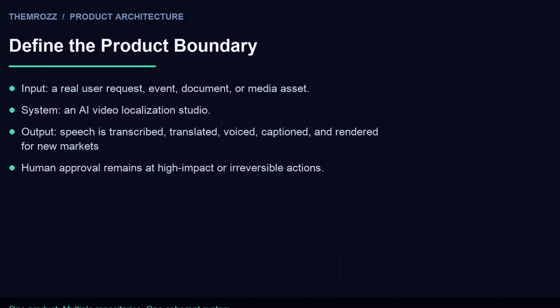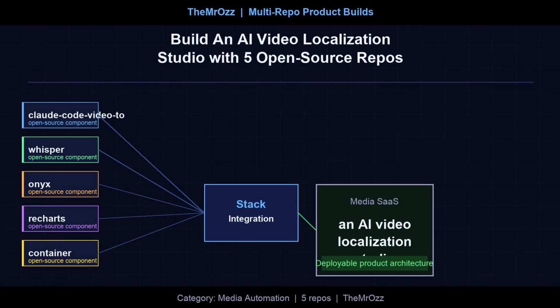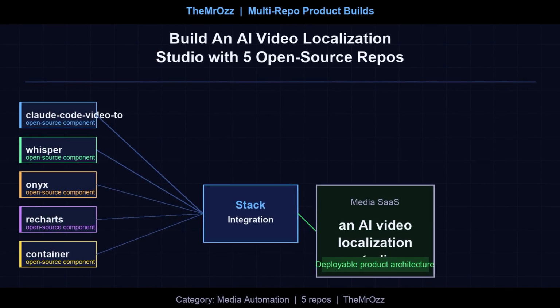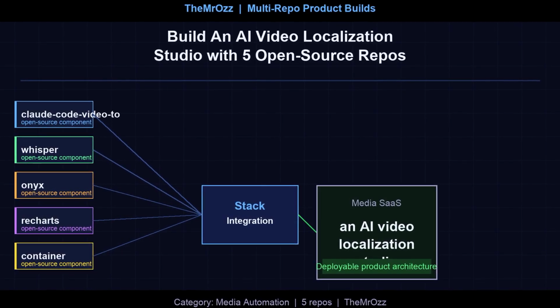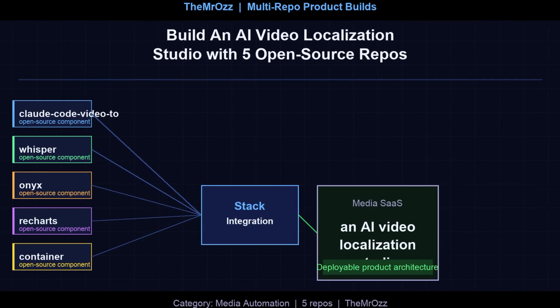The Whisper repository is responsible for speech recognition, utilizing OpenAI's open-source speech recognition model to transcribe the audio in the input video. This model is highly accurate and supports multiple languages, making it an essential component of our localization process.